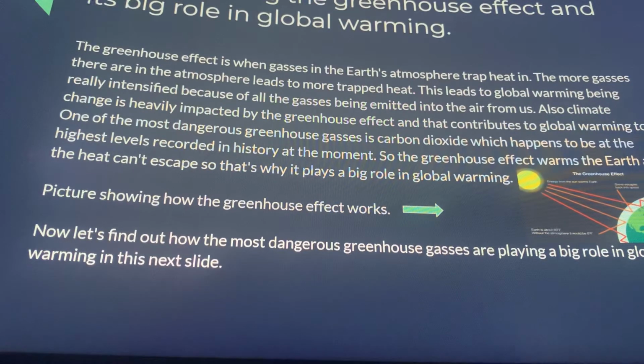One of the most dangerous greenhouse gases is carbon dioxide, which happens to be at the highest levels recorded in history at the moment. So the greenhouse effect warms the earth and the heat can't escape, so that's why it plays a big role in global warming. This picture shows how the greenhouse effect works. Now let's find out how the most dangerous greenhouse gases are playing a big role in global warming in this next slide.